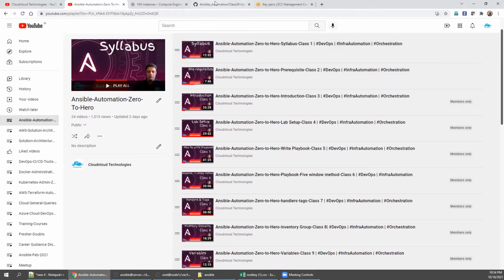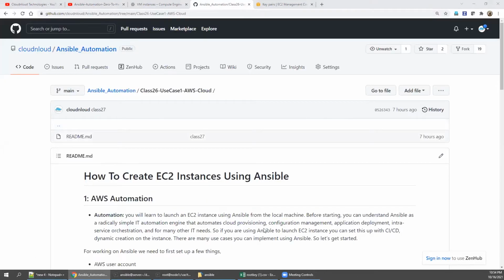Let's go inside. There is a GitHub ID, Cloud and Loud. There is a repository, Ansible_automation. There is a folder, class 26, use case 1, AWS Cloud. Using Ansible, we can create, manage, and control any OS, any application, or any cloud, right? So as part of this hands-on exercise, we are going to manage cloud automation using Ansible.